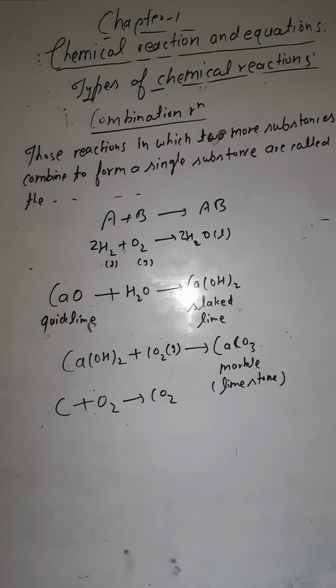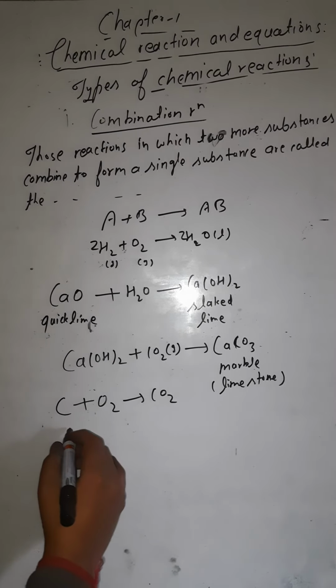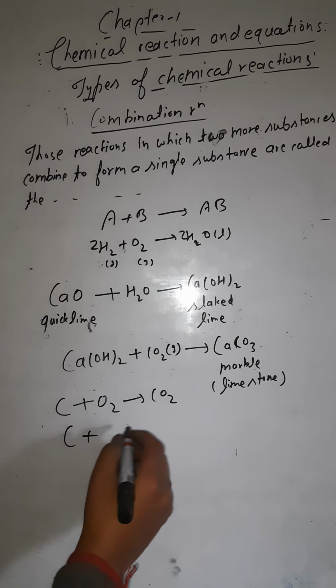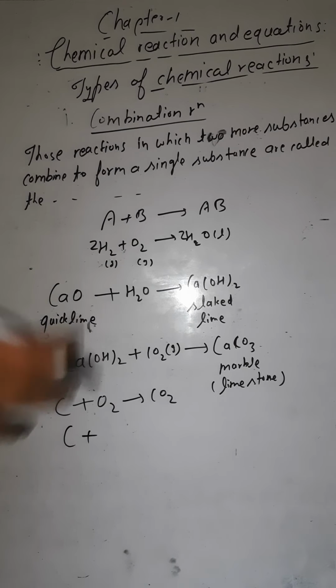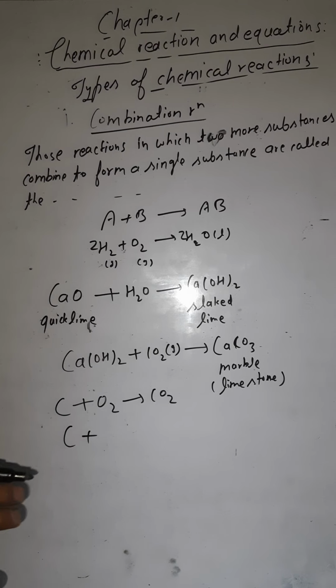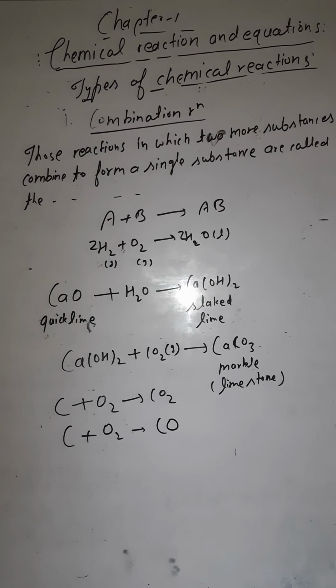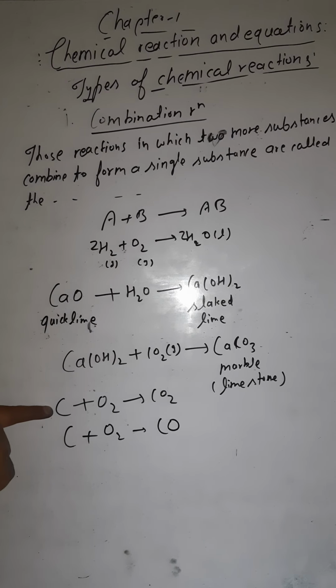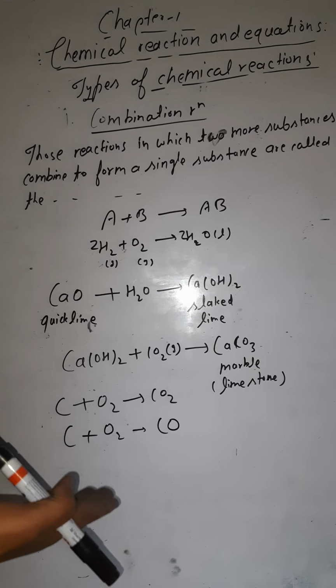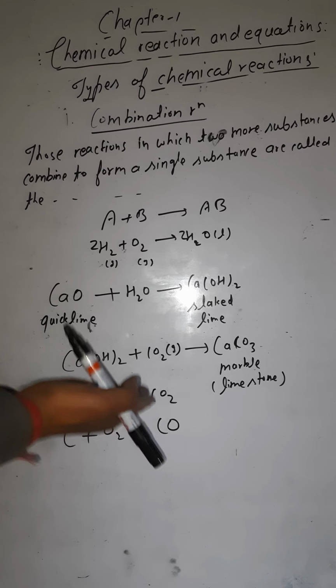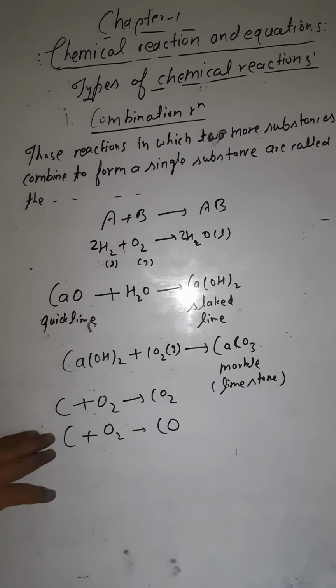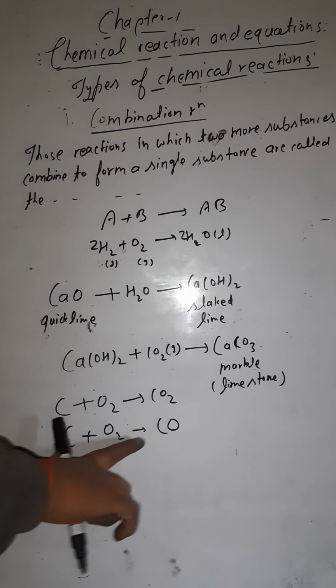Now if you are burning coal in a lesser amount of oxygen, like when you are burning the coal inside your houses, what does it form? There is a lesser amount of oxygen inside the house, so at that time they form carbon monoxide. You have to remember this also. While burning coal in more oxygen, you form carbon dioxide, but in lesser oxygen, you form carbon monoxide.